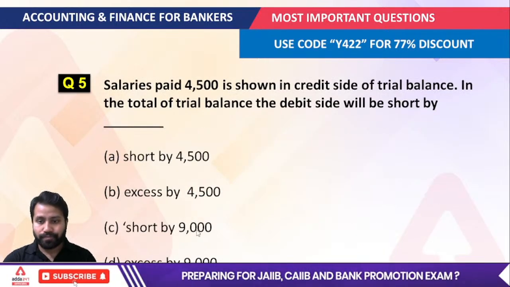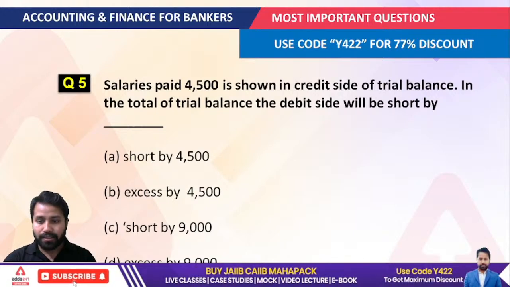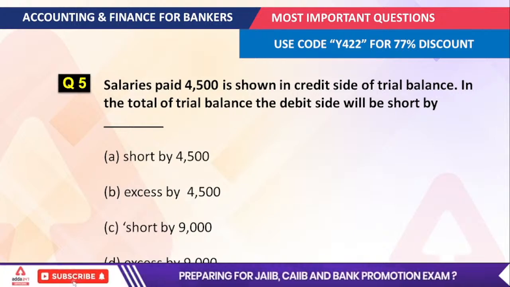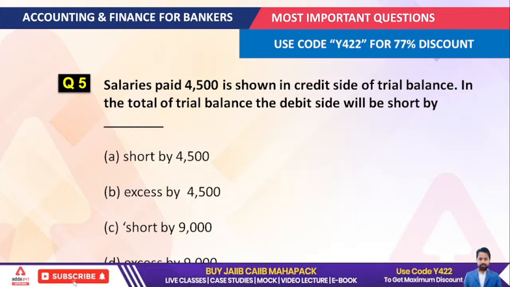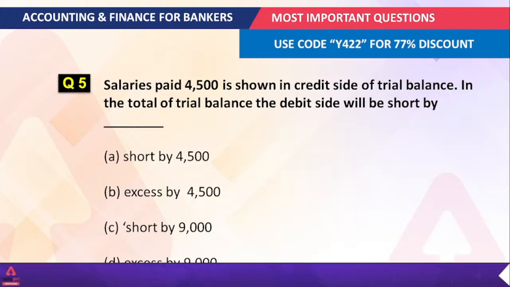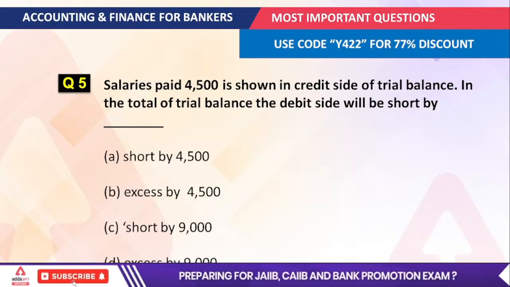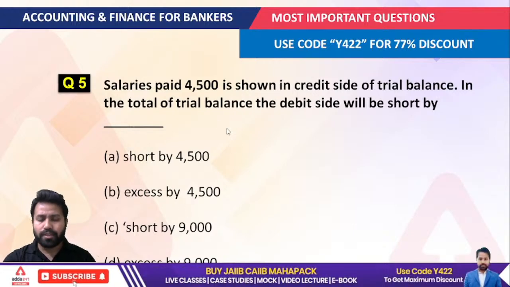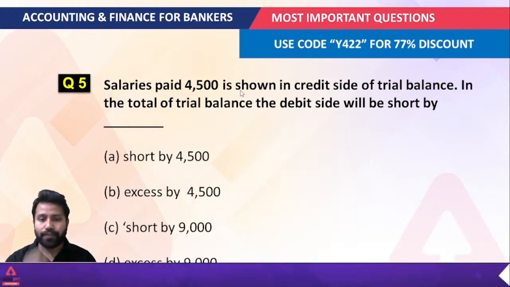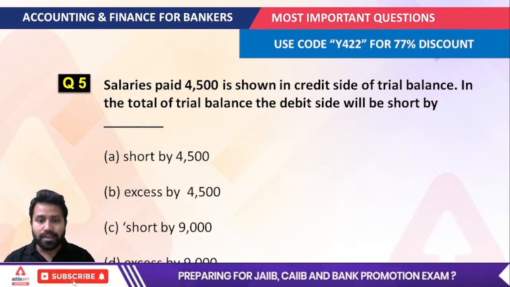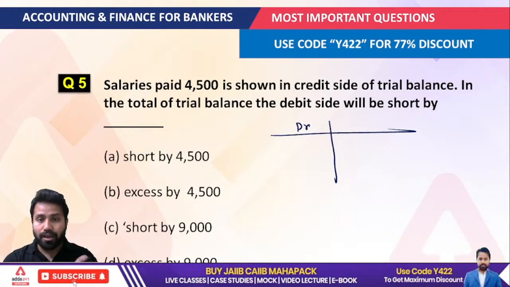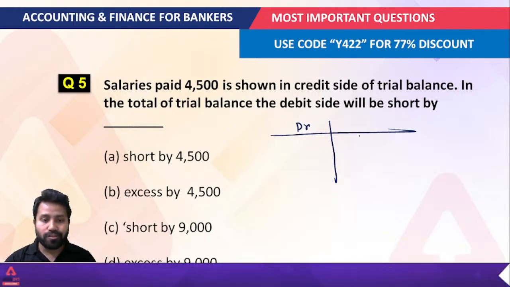Next question. Let's do the next question here, how to solve this question in the examination. Listen, in this question a very important thing is given: the salaries paid, 4,500, is shown on the credit side of the trial balance. Whenever we talk about this, the very important thing you have to know is which components you keep on the debit side and which on the credit side.